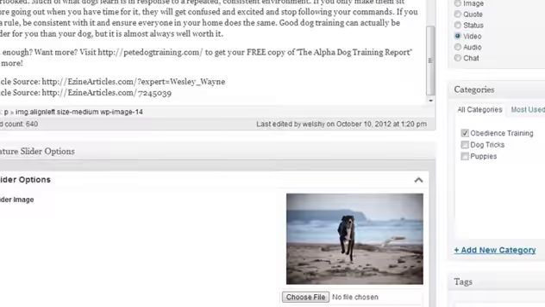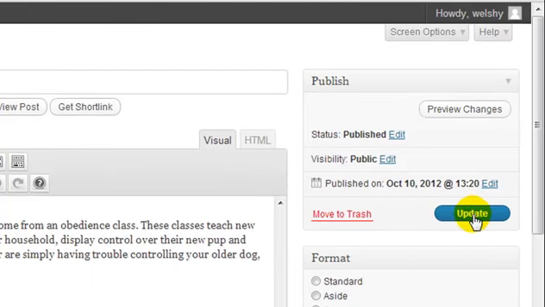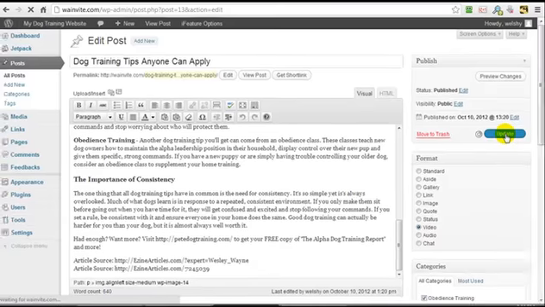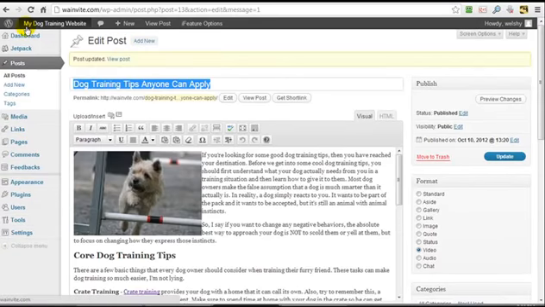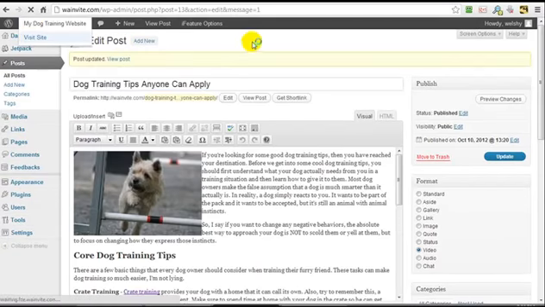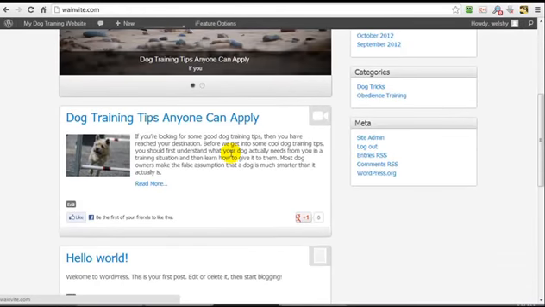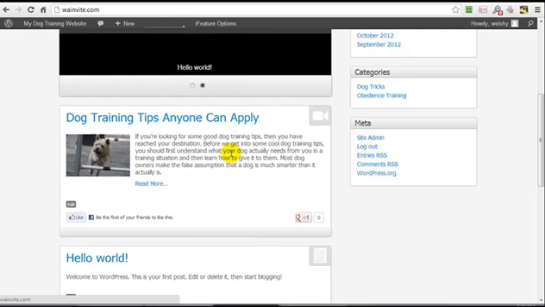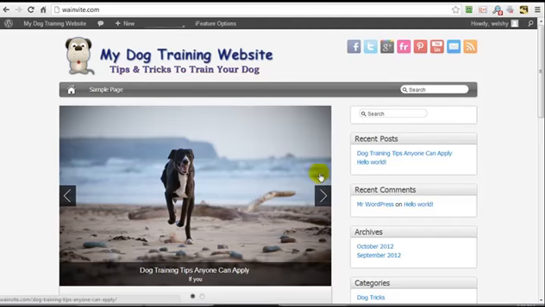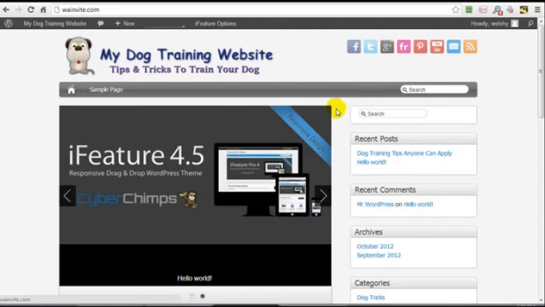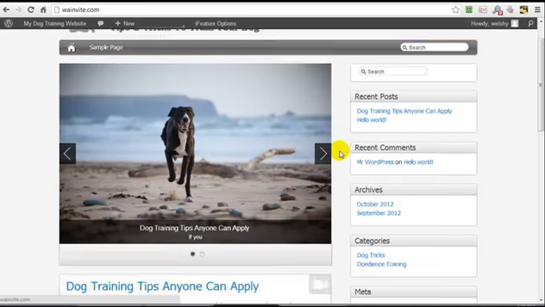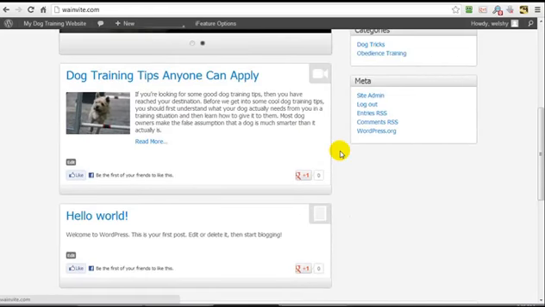Now I will have to scroll up and update my post. That's been updated. Now I'm going to visit site, and there we are. Okay, so I'm going to press pause on this video. I'm going to add the remaining 4 posts, and then when we come back we are going to go over adding content to the widget area. We're going to fix up our menu and a couple of other things, so I'll be right back.